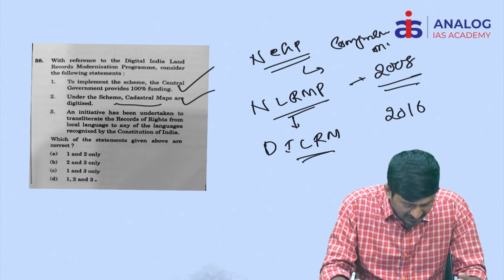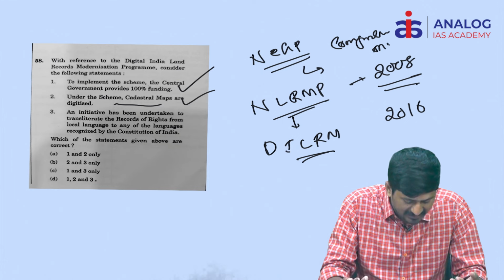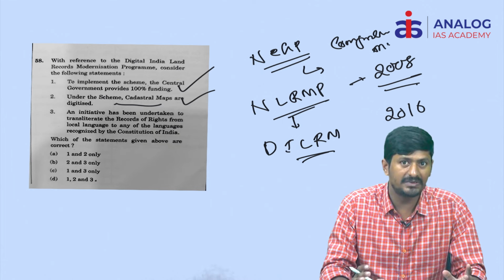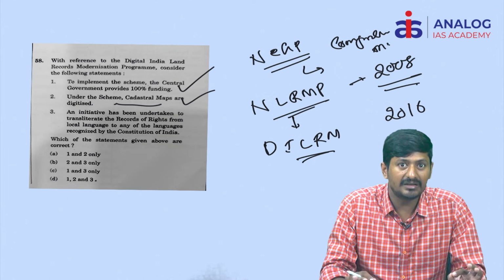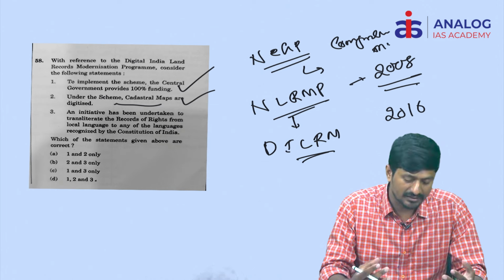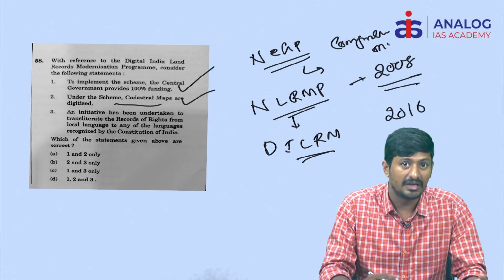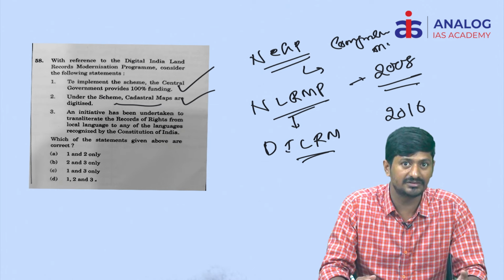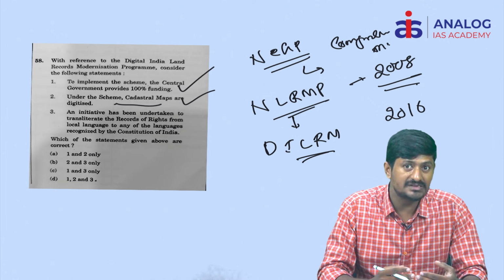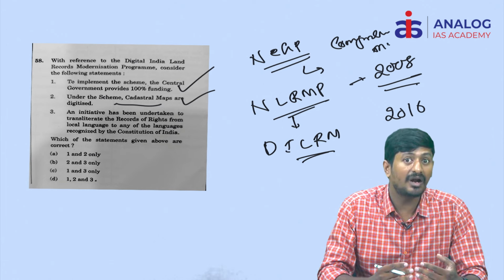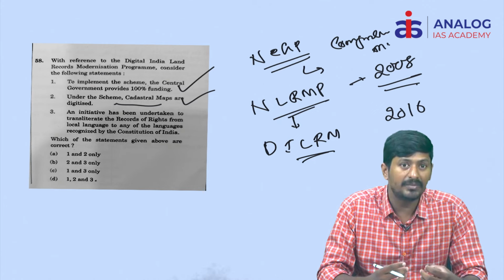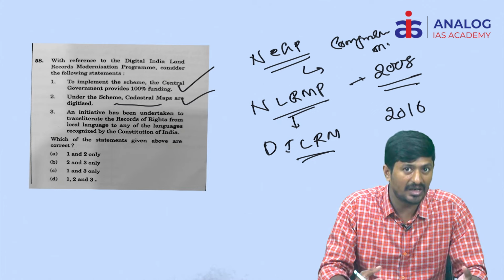And the next one is, an initiative has been undertaken to transliterate the records of rights from local language. See, in order to have a better business environment in the country, land is a very, very important issue. The title of the land, the parcel identification, litigation-free land transactions, these are all very important. So the basic barrier for all these things is language. In order to address this problem, the records of rights are being transliterated into the local languages.